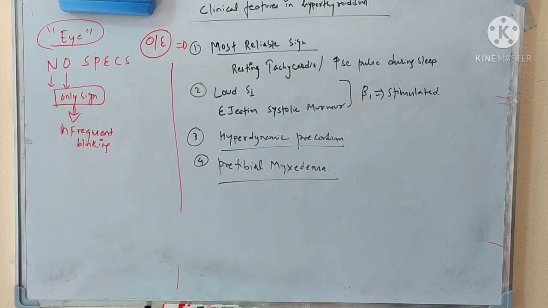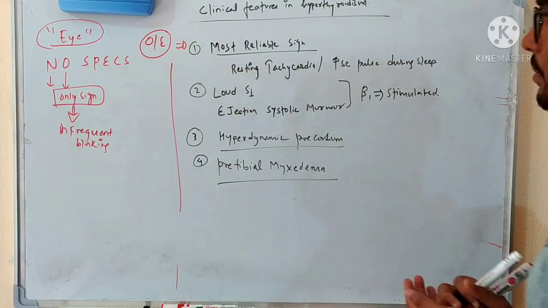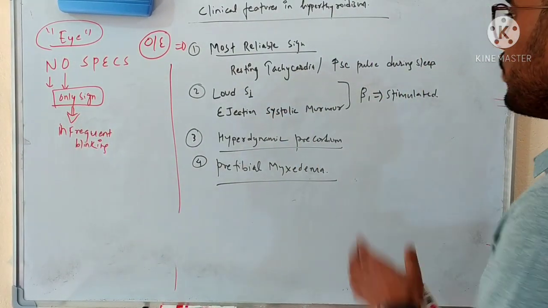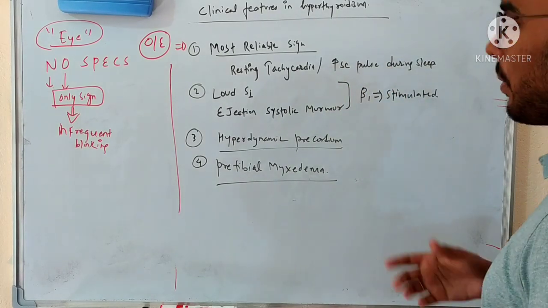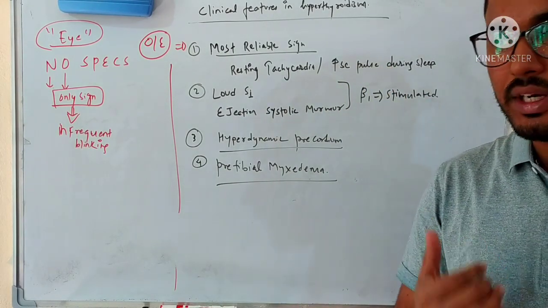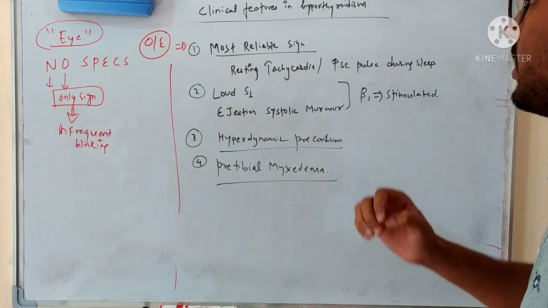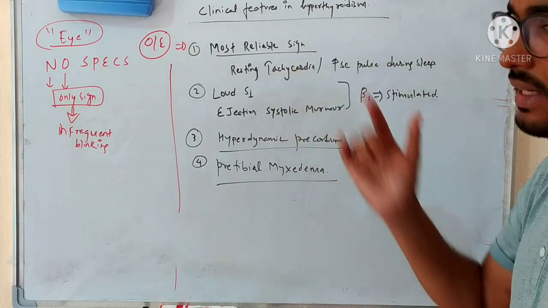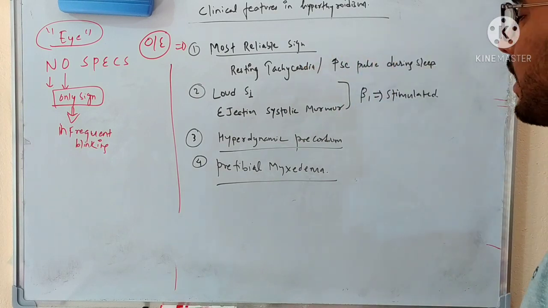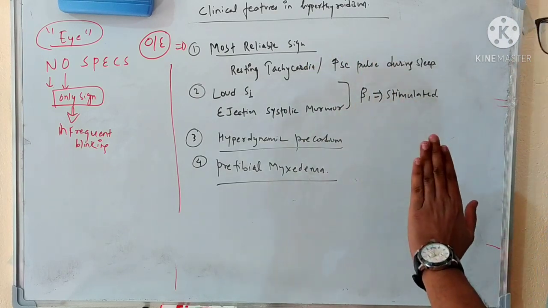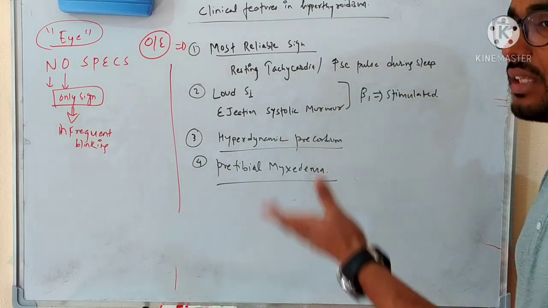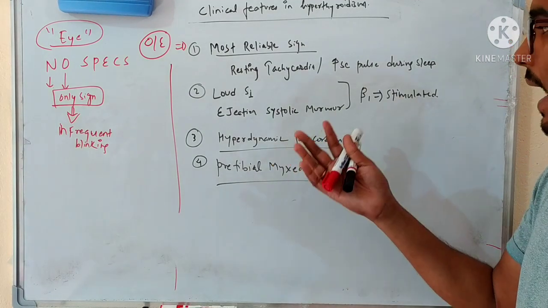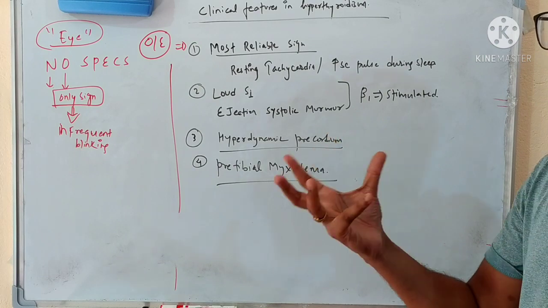So now let's talk about the examination findings in case of hyperthyroidism. The most reliable finding in the examination is resting tachycardia. Whenever the person is sleeping, normally the pulse rate is actually decreased during the sleeping stage. But in the person with hyperthyroidism, the pulse will be increased during sleep also. Or you can say there is a resting tachycardia. So this is the most reliable finding. And another thing, as the beta 1 receptor is stimulated by the thyroid hormones, they will lead to an increase in the contractility, and due to which there will be a loud S1 sound, as the power of contraction of the heart is increased.